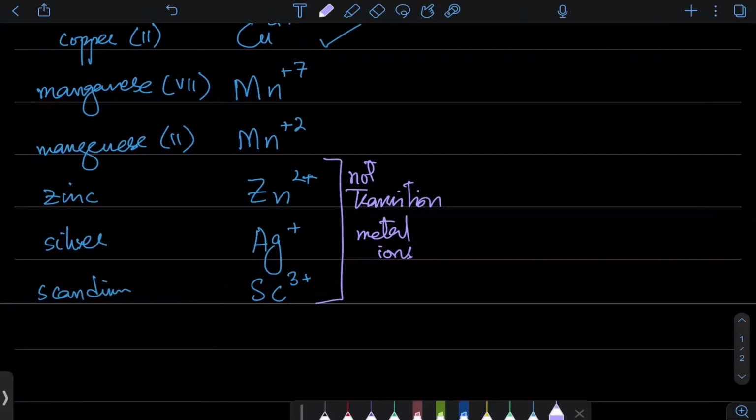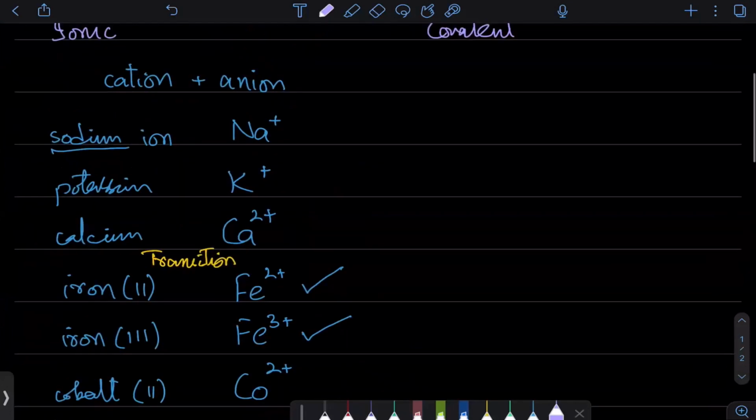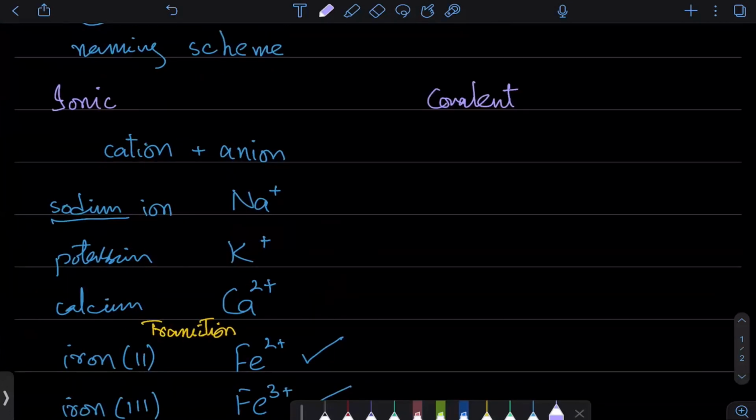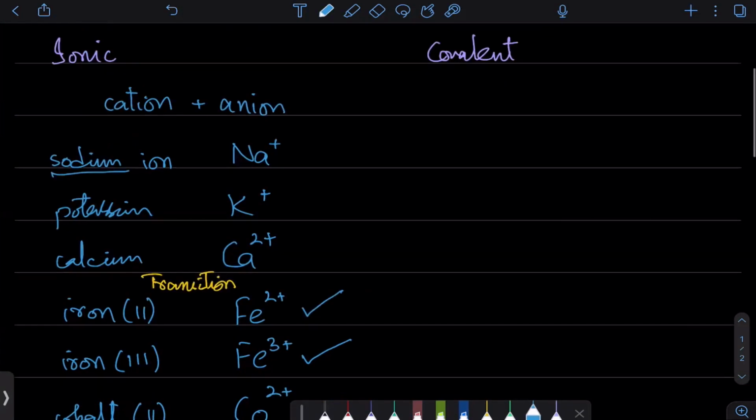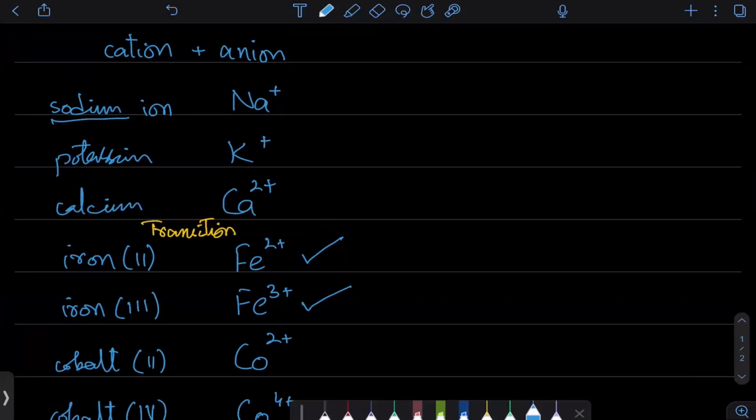Anyways, so this is how this is going to be. We have silver, zinc, and scandium, and that's how this is gonna be. All right. So that's what we have. That is how we will call the cations. About the anions now. So anions को हम कैसे नाम देते हैं? So for anions, what we do is that we look at the charge, and there are 3 main categories that we need to be aware of in O levels. One is the ones that end with IDE, and that is single.